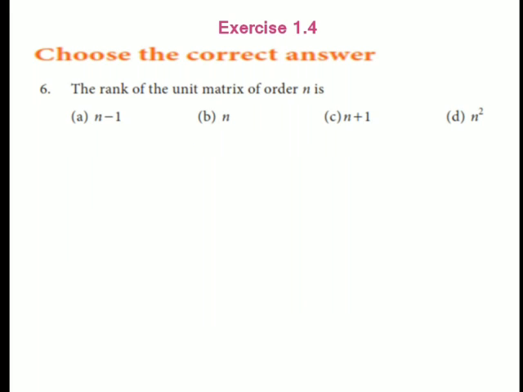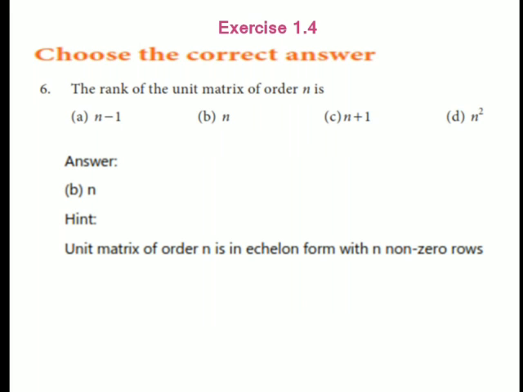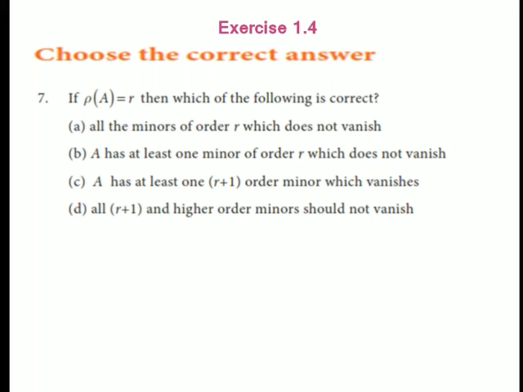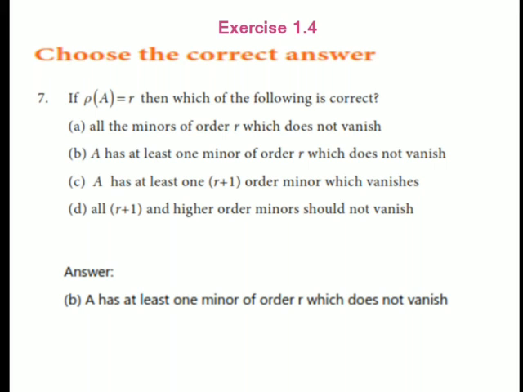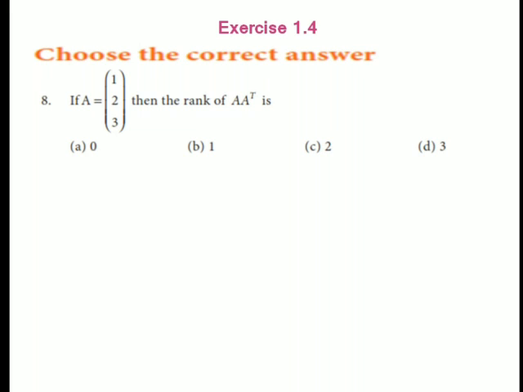Rank of a unit matrix of order n is n. A unit matrix of order n is in echelon form with n non-zero rows. If the rank of A equals R, then which of the following is correct? A has at least one minor of order R which does not vanish.